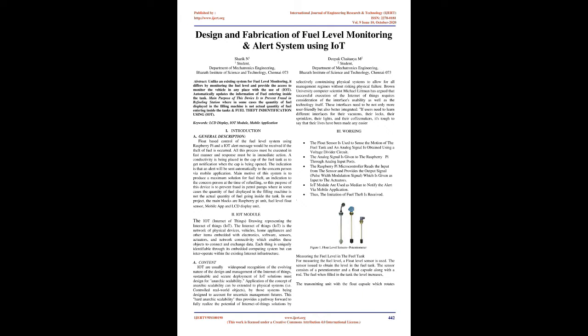The IoT, Internet of Things, drawing representing the Internet of Things. The Internet of Things, IoT, is the network of physical devices, vehicles, home appliances, and other items embedded with electronics, software, sensors, actuators, and network connectivity which enables these objects to connect and exchange data. Each thing is uniquely identifiable through its embedded computing system but can interoperate within the existing Internet infrastructure.